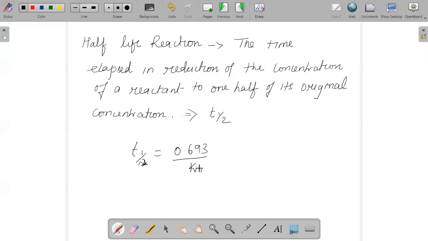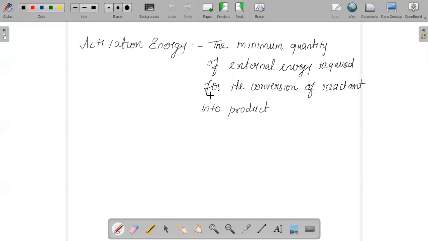In the same way, for different orders, we will have different formulas. And the next one is the rate determining step: which step will help you determine the rate.